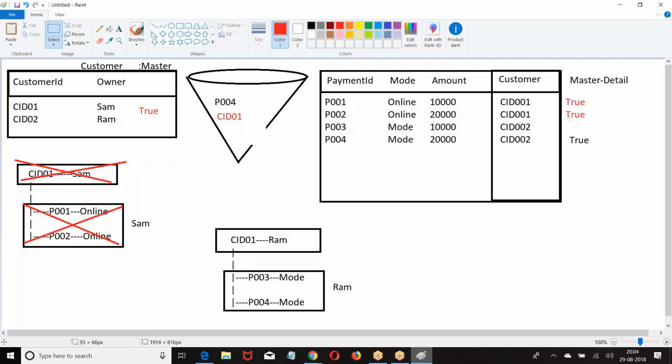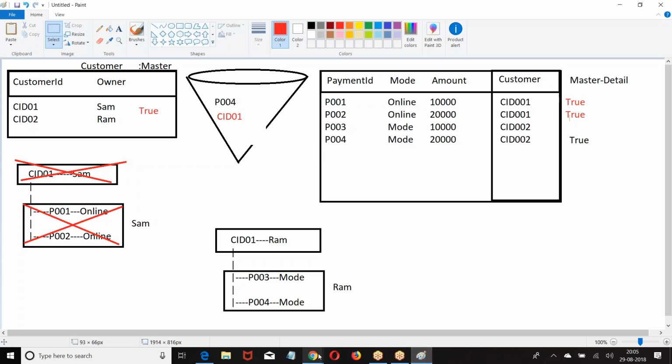That is the reason when you delete a master record, child records are deleted and only the master record will be displayed in the recycle bin. When I undelete this, automatically these two records are also undeleted. I hope you are good with this. Whenever we delete a master record, corresponding child records are also deleted, but only the master record will be displayed in the recycle bin. I hope you are good with this.